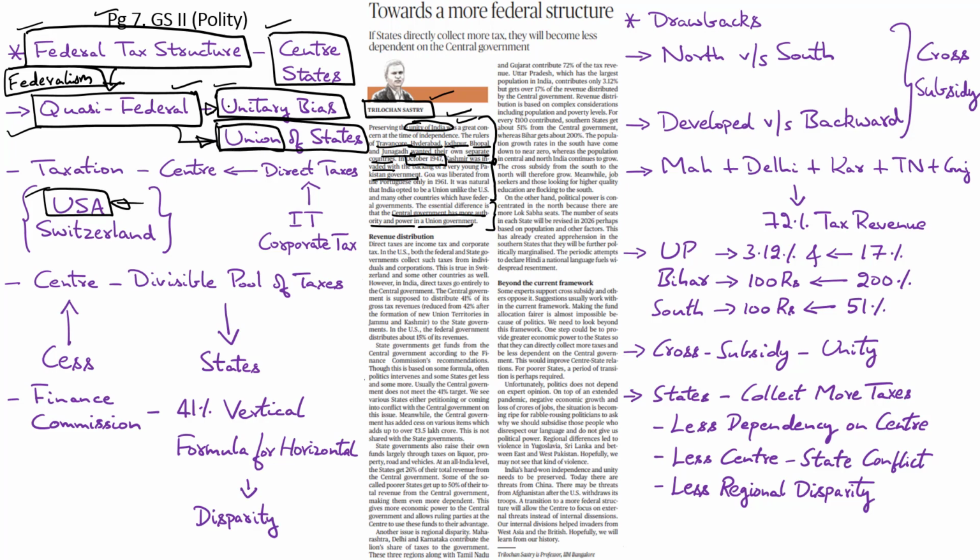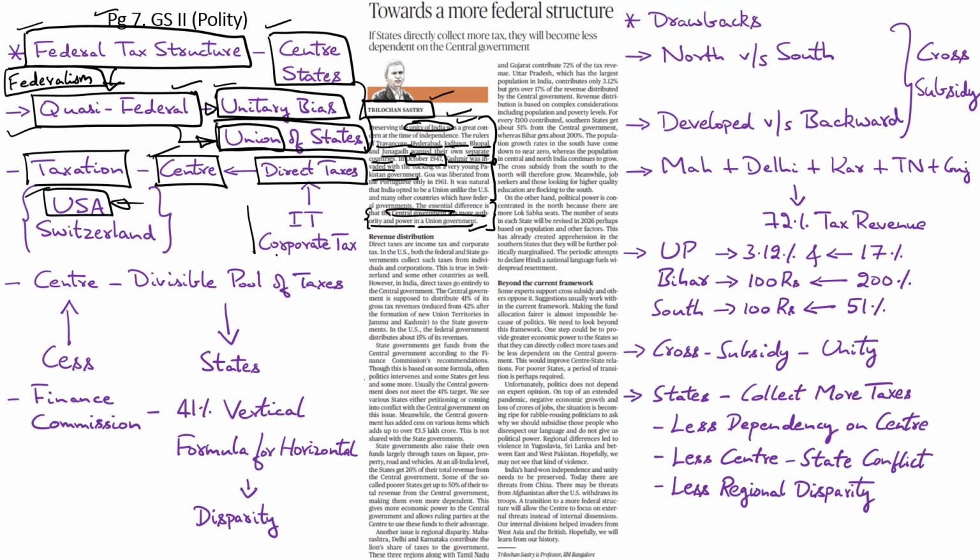So naturally, in every aspect of governance, be it legislative, judicial, taxation, financial powers, in almost every aspect, the constitution accords a higher set of authority and power to the central government as compared to the state governments. So when it comes to taxation, the center definitely enjoys a higher degree of authority and power over the states, especially with regard to direct taxes.